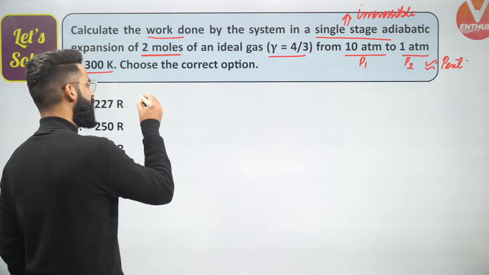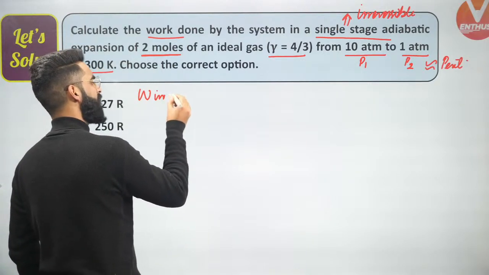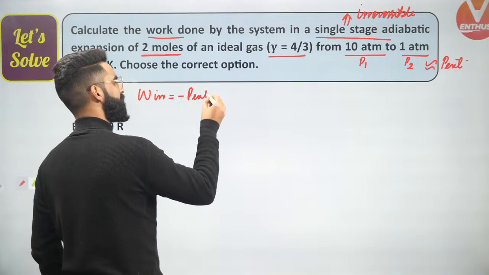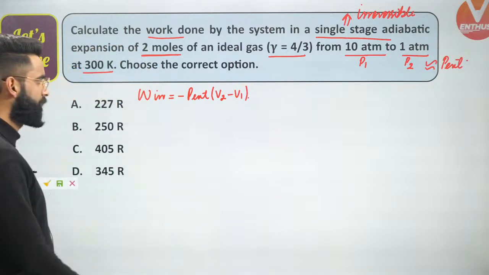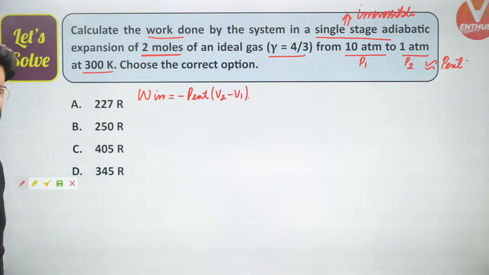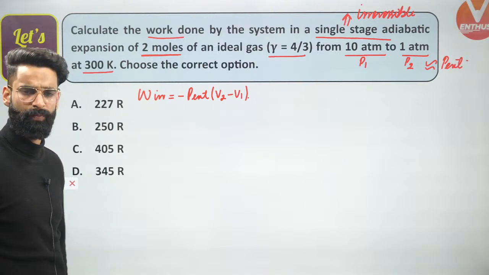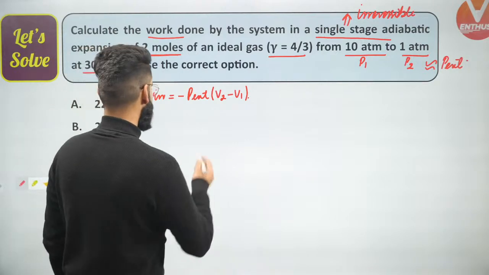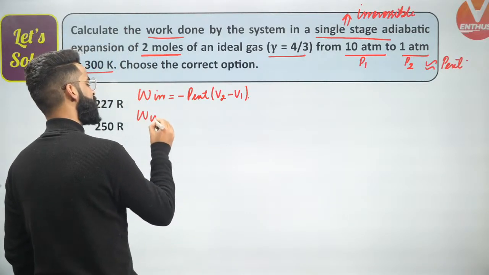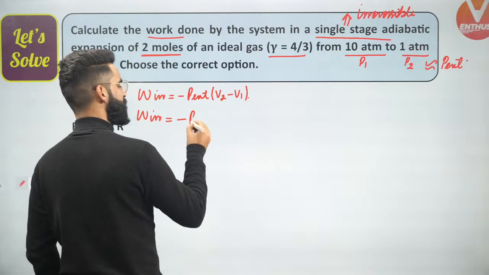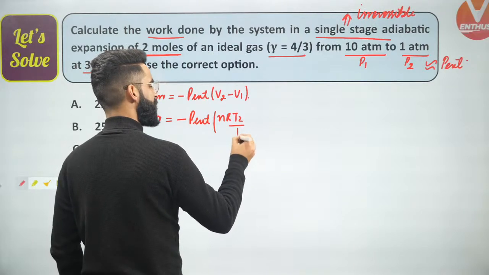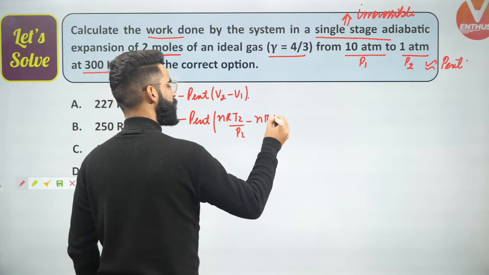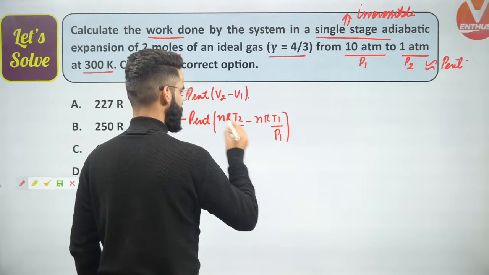Now guys, work done in irreversible adiabatic expansion will be equal to simply minus P external ΔV, that means V2 minus V1, correct? Yes, work done in a single stage expansion, work done in irreversible process, it's going to be minus P external (V2 minus V1). Now guys, understand, can I write it something like this? Instead of V2, can I write nRT2 divided by P2 minus nRT1 divided by P1, correct?